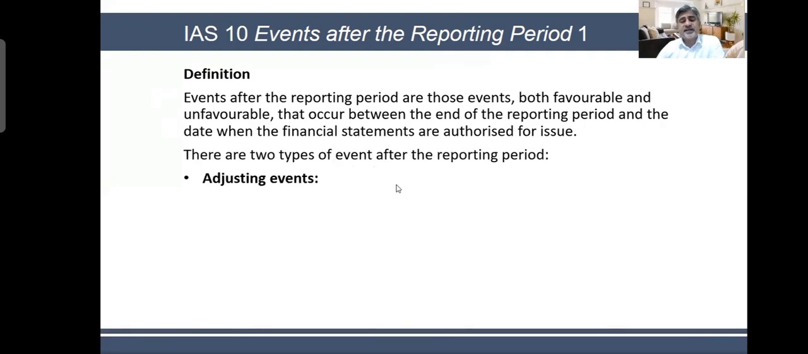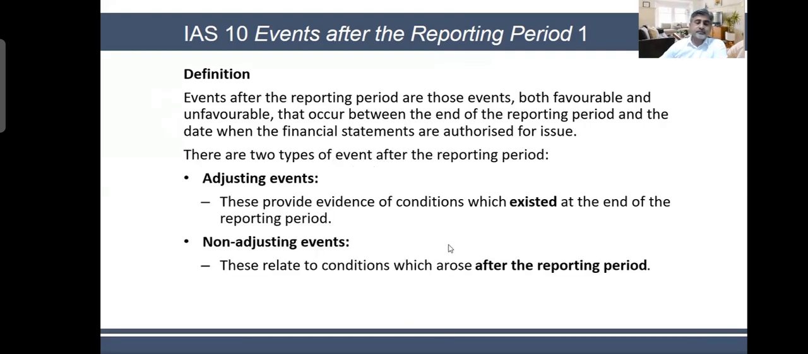There are 2 types of events, adjusting events and non-adjusting events. Adjusting events are those that provide further evidence of conditions which existed at the end of the reporting period. Non-adjusting events relate to conditions which arose after the reporting period.